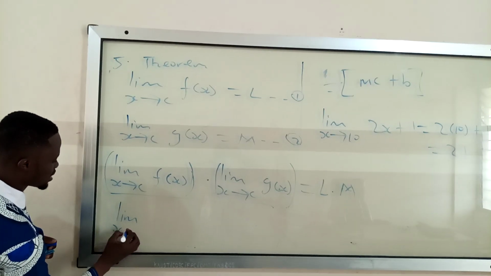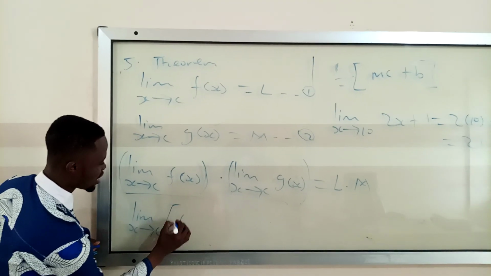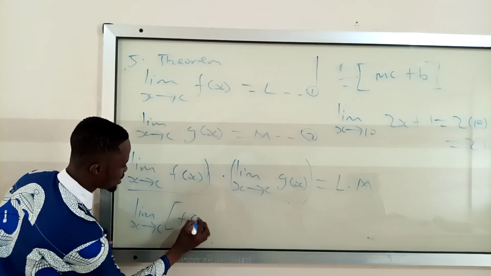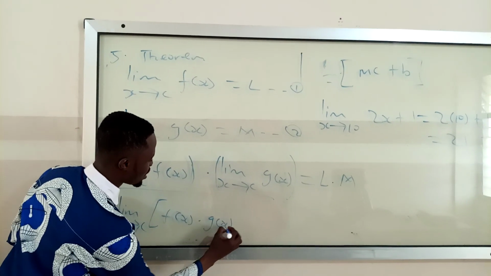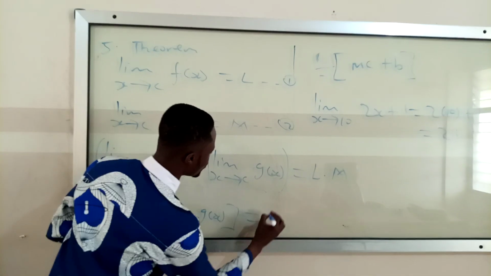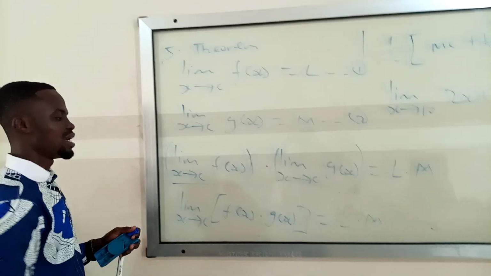Okay, and this one, the whole of this one, you can just write as the limit as x approaches c of f of x times g of x. And it's equal to L times M.